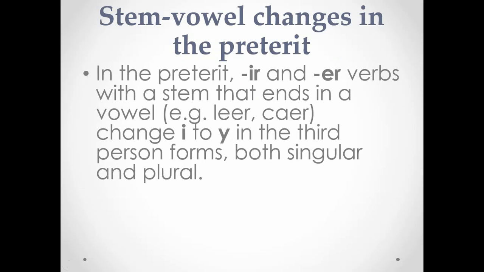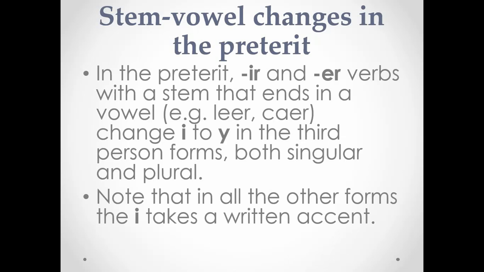Okay, there are also verbs that have a stem vowel change. So in the preterite, IR and ER verbs with a stem that ends in a vowel, like leer, caer, creer, oír, change the I to a Y in the third person forms, both singular and plural. It's probably easiest to just see an example verb and learn that pattern. Oh, and then also for these verbs, the I has a written accent or a tilde over it.